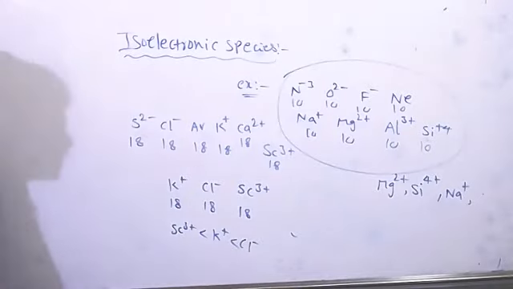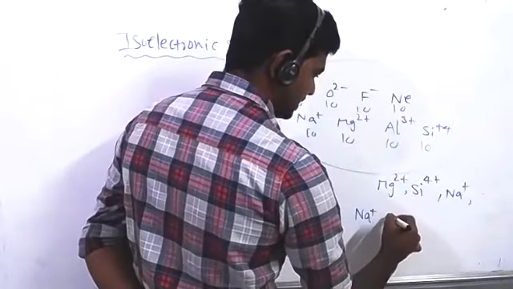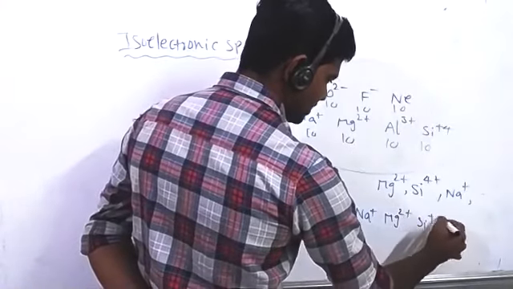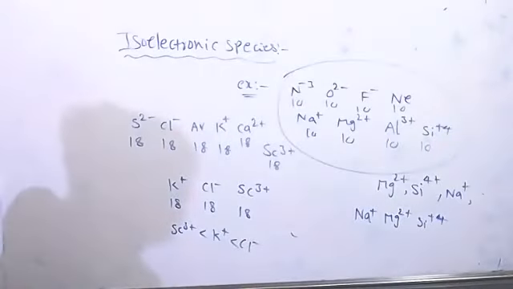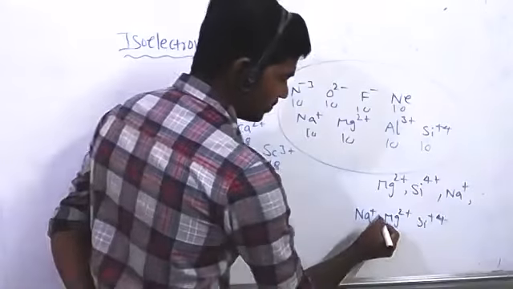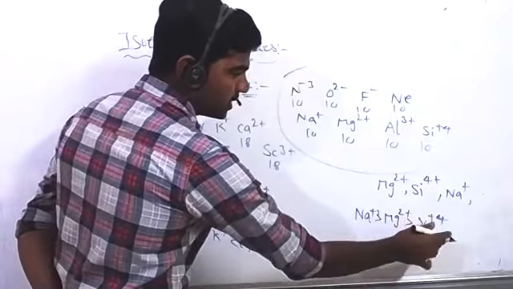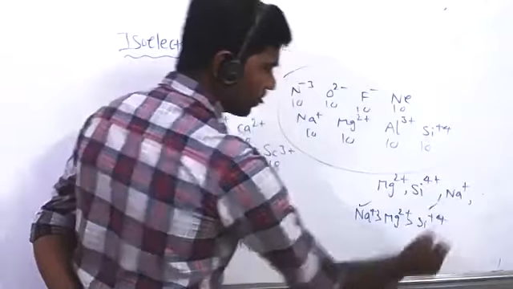First Na plus, then Mg2 plus and Si4 plus. What is this, increasing order of size or decreasing order of size? So decreasing, decreasing is correct. Here, as the magnitude of positive charge increases, size decreases. So this one has the lowest positive charge, so it has the bigger size; this one has the highest positive charge, so lower size. Okay.